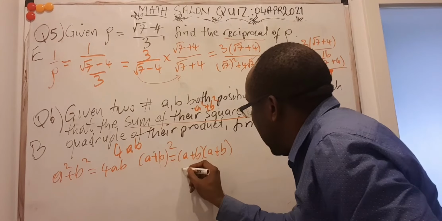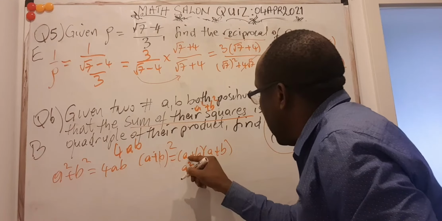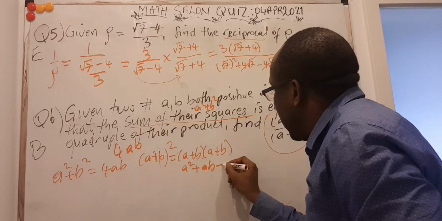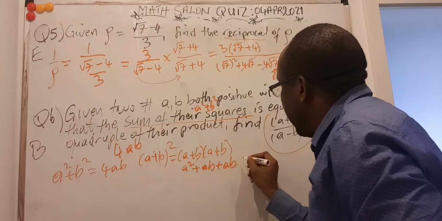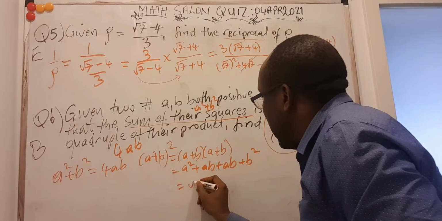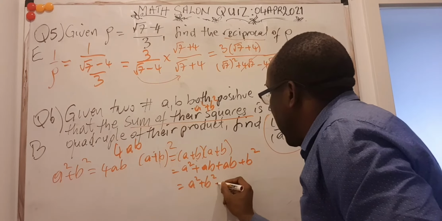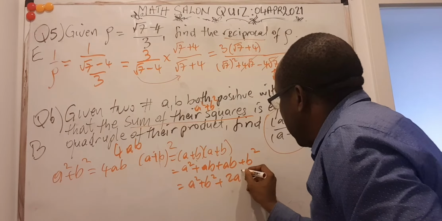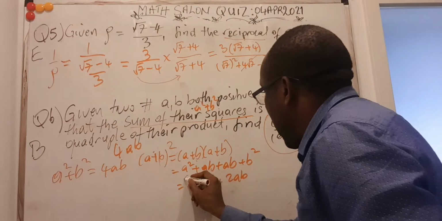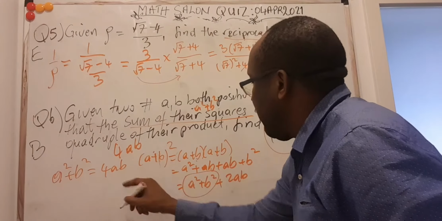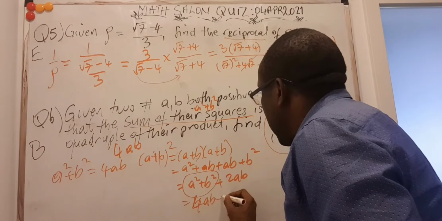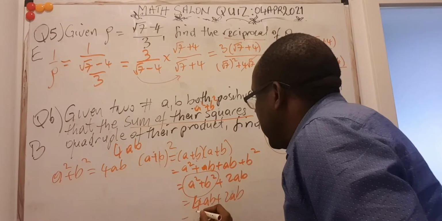That means a times a is a squared plus a times b is ab. B times that is another ab. B times b is b squared. So this is the same as a squared plus b squared plus 2ab, because there are two of them there. But you can also just expand that directly. But now I'm told that a squared plus b squared is equal to 4ab. So this is the same like 4ab here plus 2ab is 6ab.